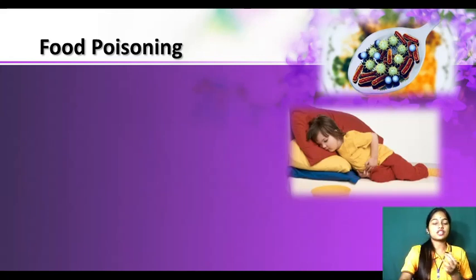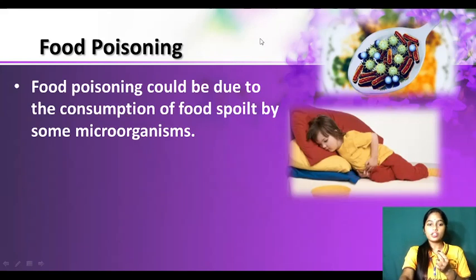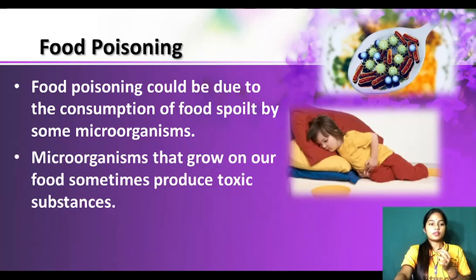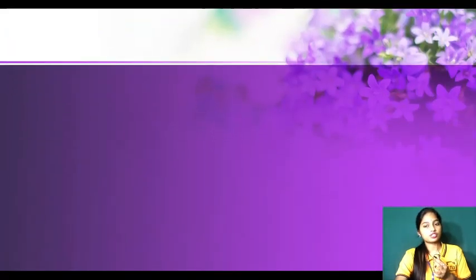Okay, See, the child is having stomach ache. Why? Because it has taken spoiled food. Food poisoning could be due to the consumption of food spoiled by some microorganisms. We may not be knowing, but there are certain microorganisms which have already grown on that food. If you are taking that, we are having food poisoning for sure. And microorganisms that grow on our food sometimes produce toxic substances. If we take those toxic substances, we might feel food poisoning.